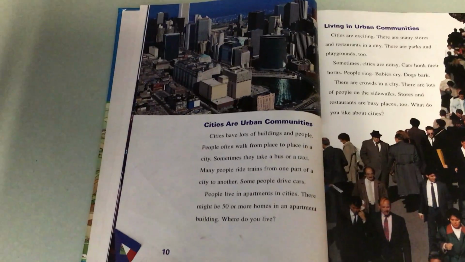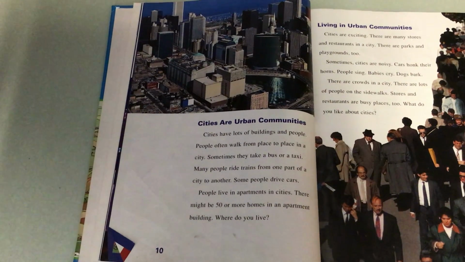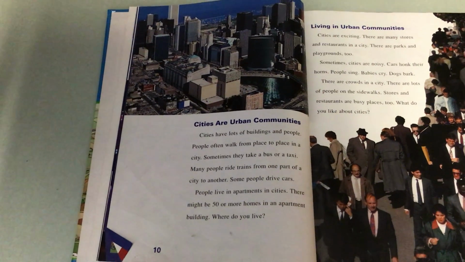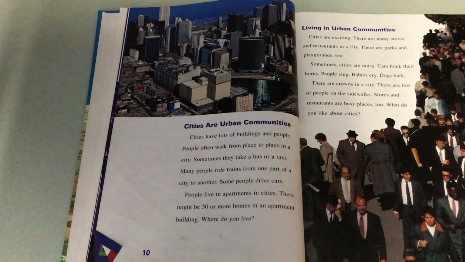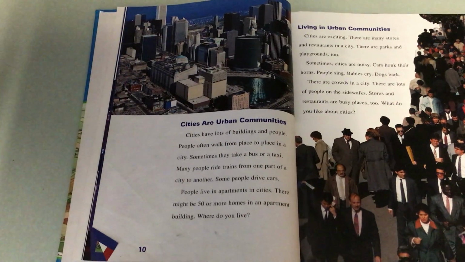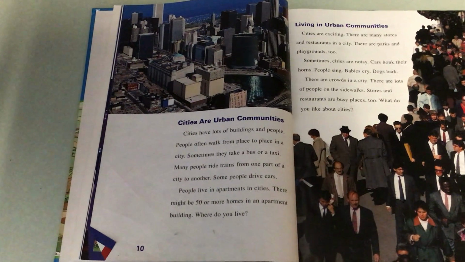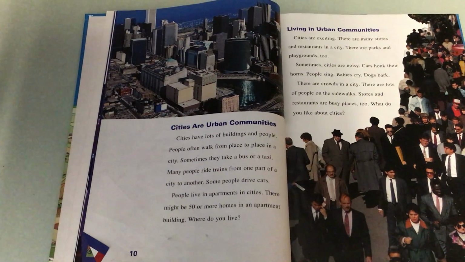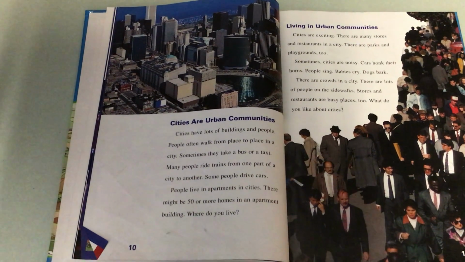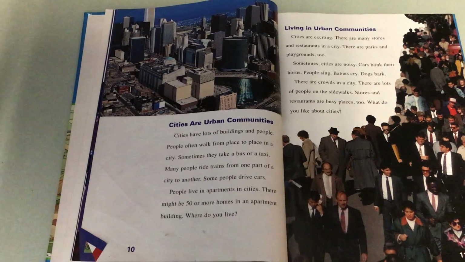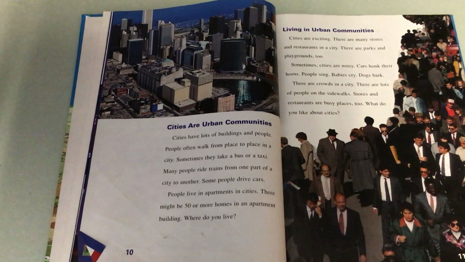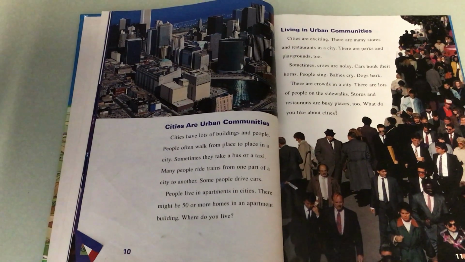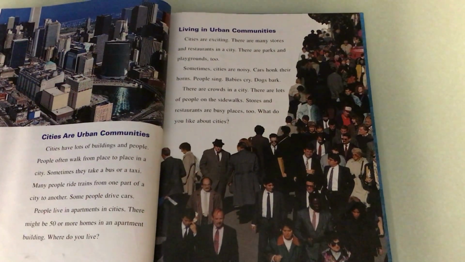Cities are urban communities. Cities have lots of buildings and people. People often walk from place to place in a city. Sometimes they take a bus or a taxi, and many people ride trains from one part of the city to another. Some people drive cars. People live in apartments in cities. There might be 50 or more homes in an apartment building. Where do you live?